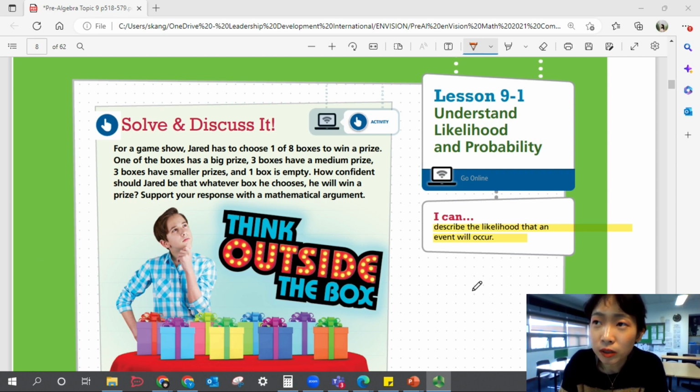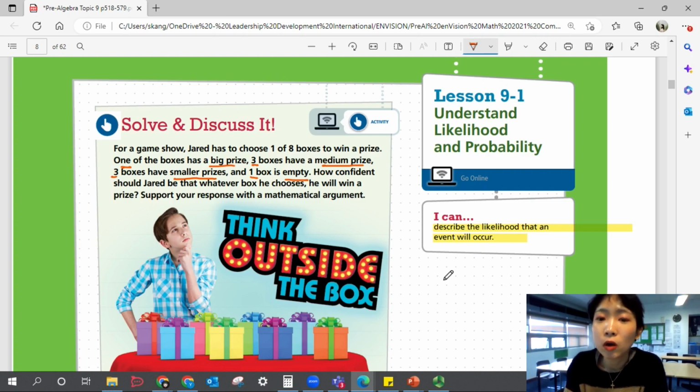For a game show, Jared has to choose one of 8 boxes to win a prize. One of the boxes has a big prize. 3 boxes have a medium prize. And 3 boxes have smaller prizes. 1 box is empty. How confident should he be that whatever box he chooses, he will win a prize? Support your response with a mathematical argument.